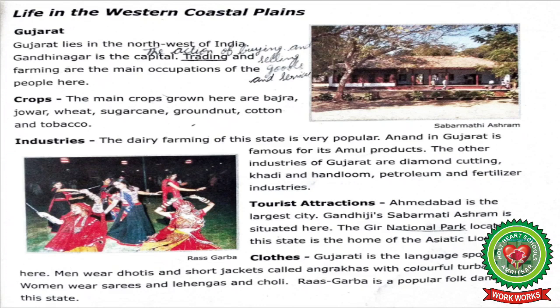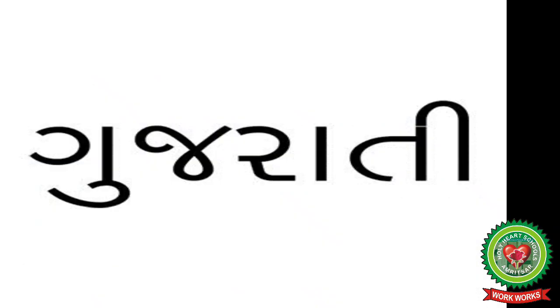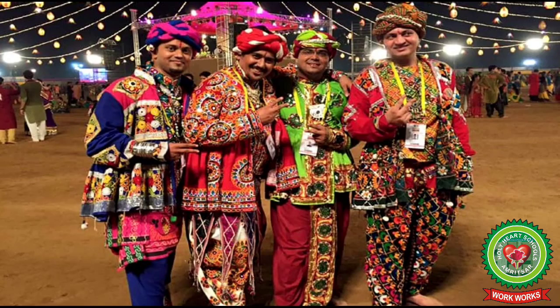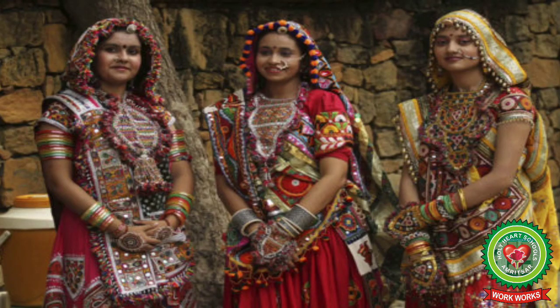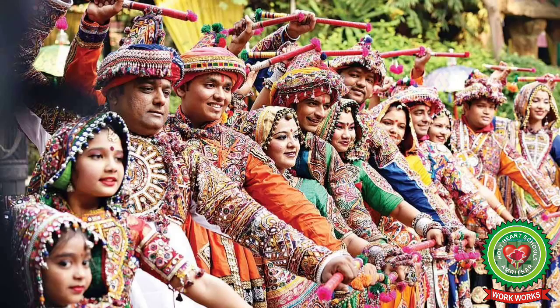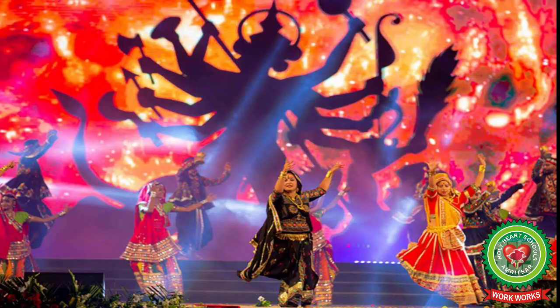So students, this paragraph means that the main language spoken in Gujarat is Gujarati, and men wear dhotis and short jackets called angrakhas, and men also wear colorful turbans. Women wear saris, lehengas and choli. Students, the popular folk dance of Gujarat is Ras Garba. Traditionally, Ras Garba is performed during the 9-day Hindu festival Navratri.